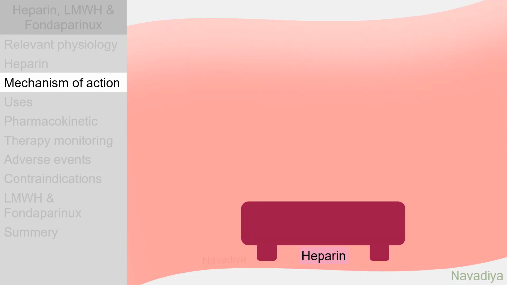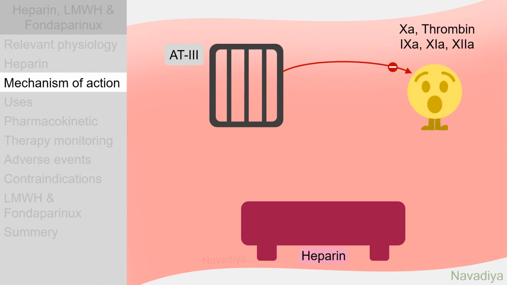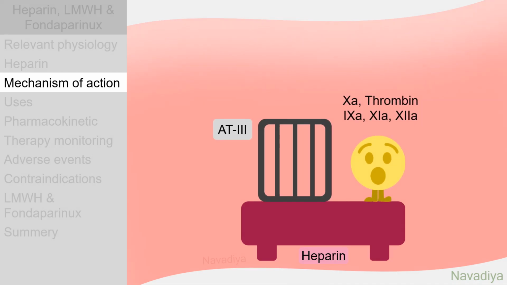Now let's see the mechanism of action of heparin. It has no anticoagulant activity of its own. However, antithrombin 3 mediated inhibition of factor 10, thrombin, and factors 9, 11 and 12 is facilitated by heparin. This is done by two mechanisms. One, it binds with both antithrombin 3 as well as the clotting factor. This brings them together to interact.